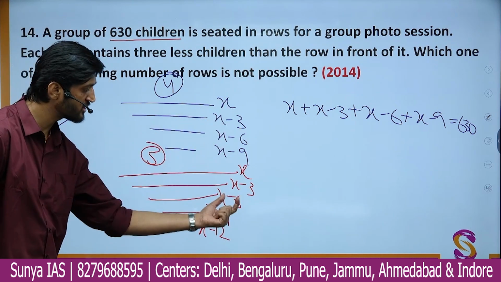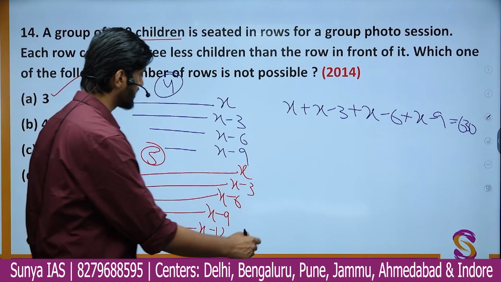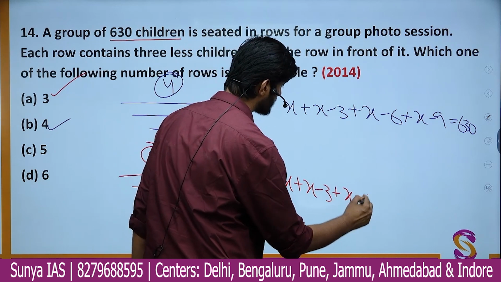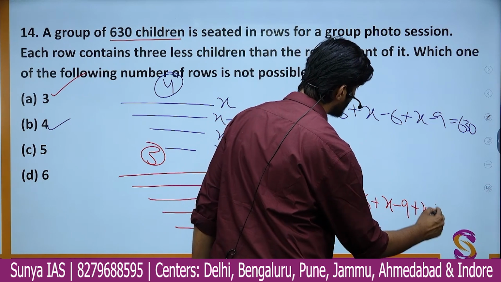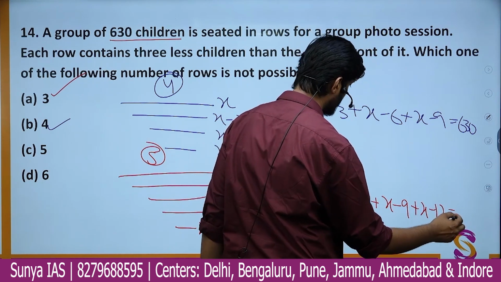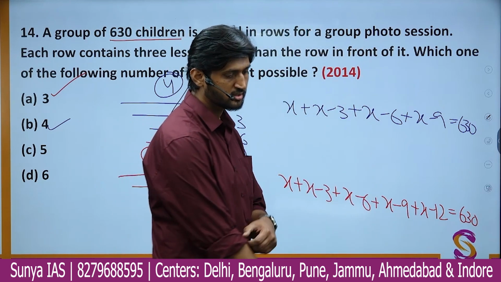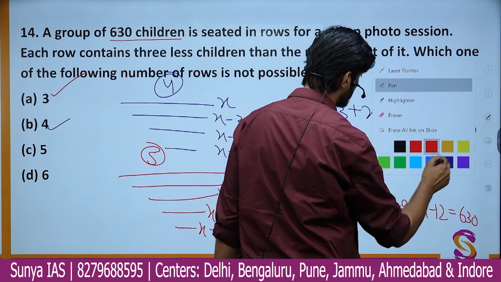The total number of children is x plus x minus 3 plus x minus 6 plus x minus 9 plus x minus 12, and this value should also be equal to 630.